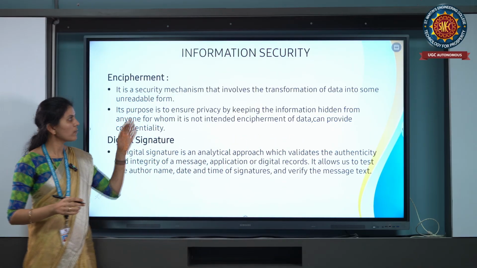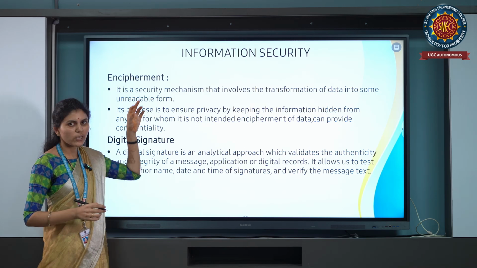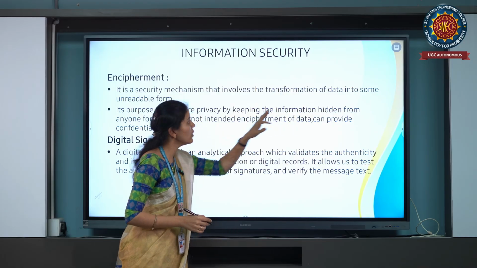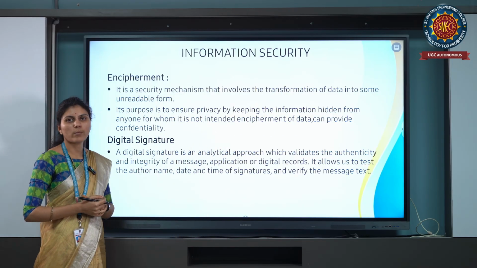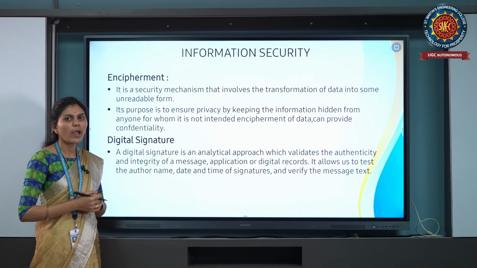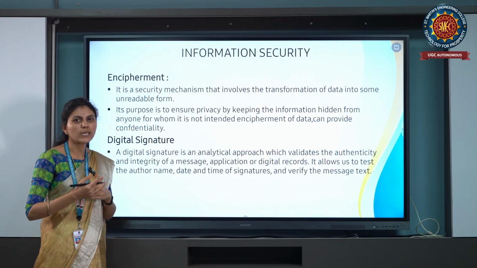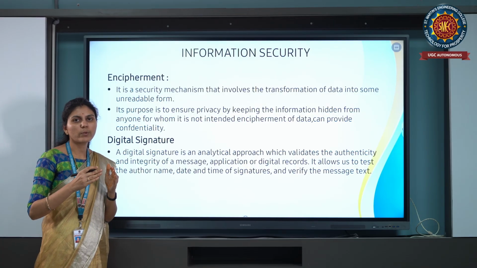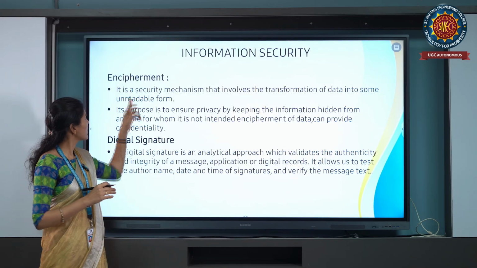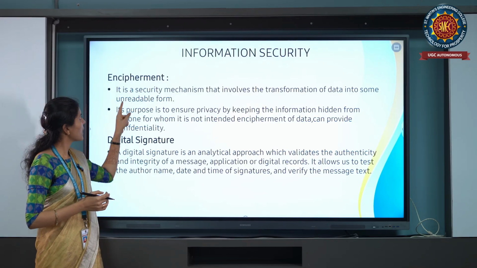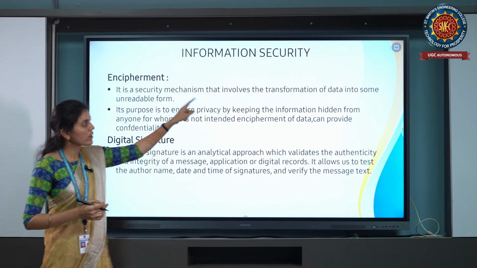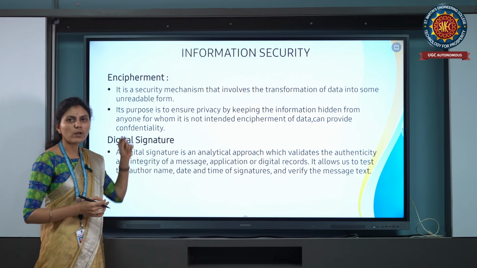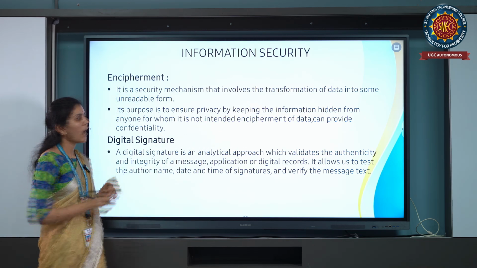Encipherment is one of the security mechanisms that involves the transformation of data into some unreadable form. Encipherment means we are converting the readable format to unreadable format. We are encrypting the data, right? That is nothing but encipherment.